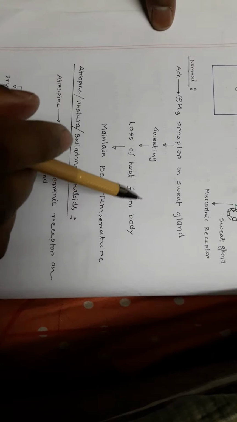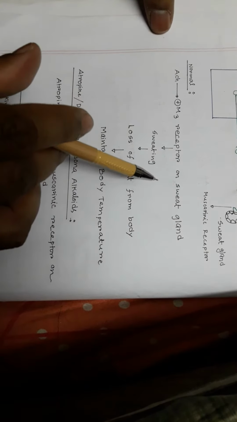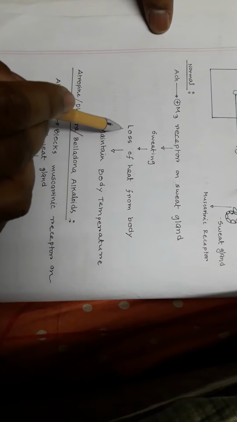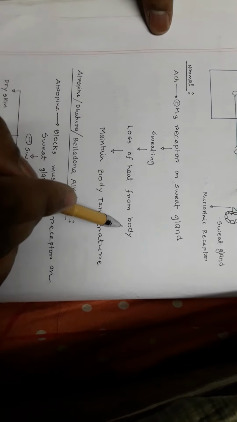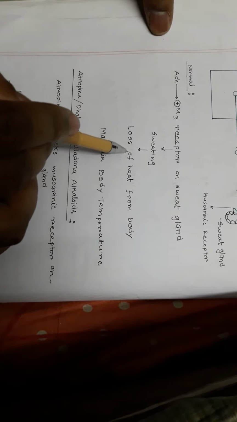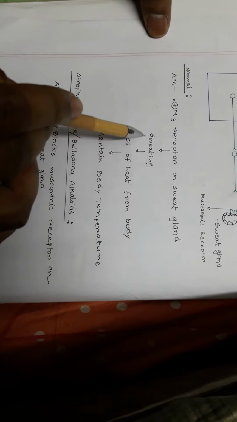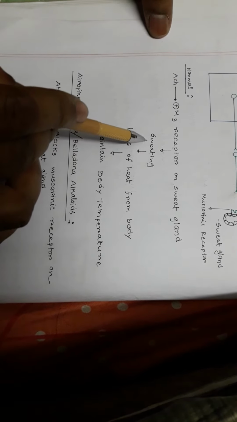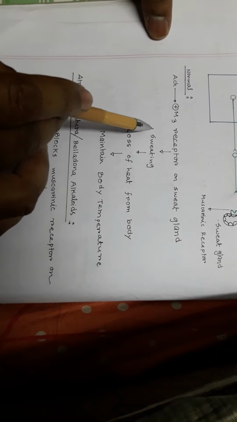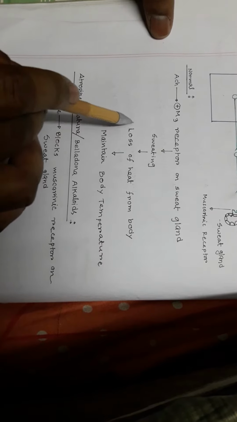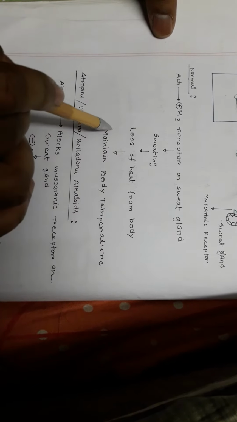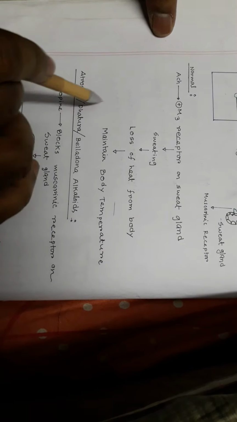You know, when we metabolize every food like glucose or fatty acid, there is production of heat in your mitochondria, and this heat is lost by two to three mechanisms. One of the main mechanisms is sweating. So acetylcholine causes this sweating and promotes loss of heat from the body. So acetylcholine maintains your body temperature.